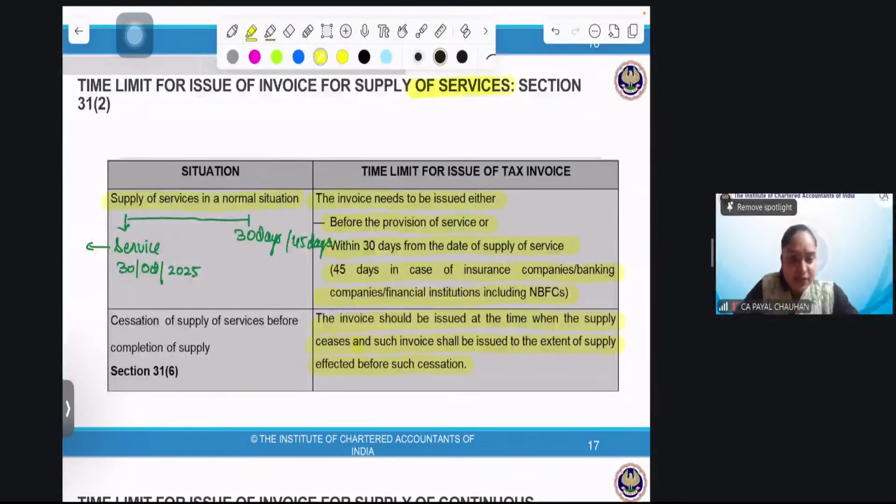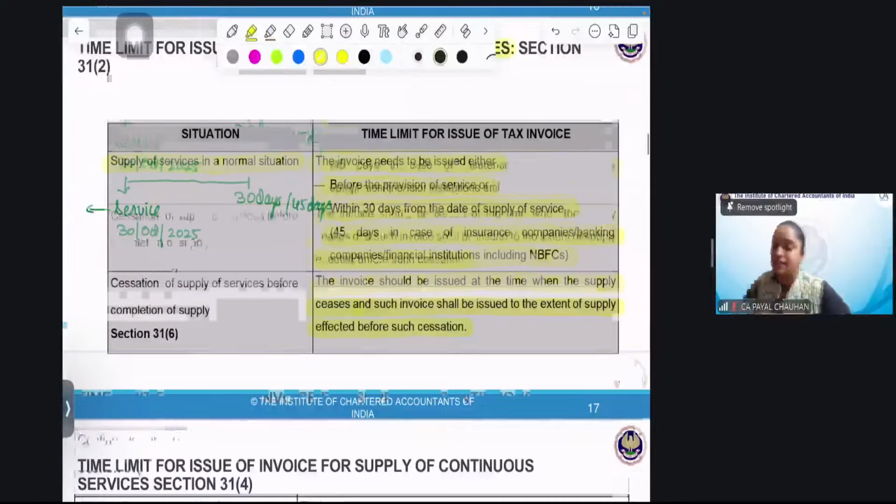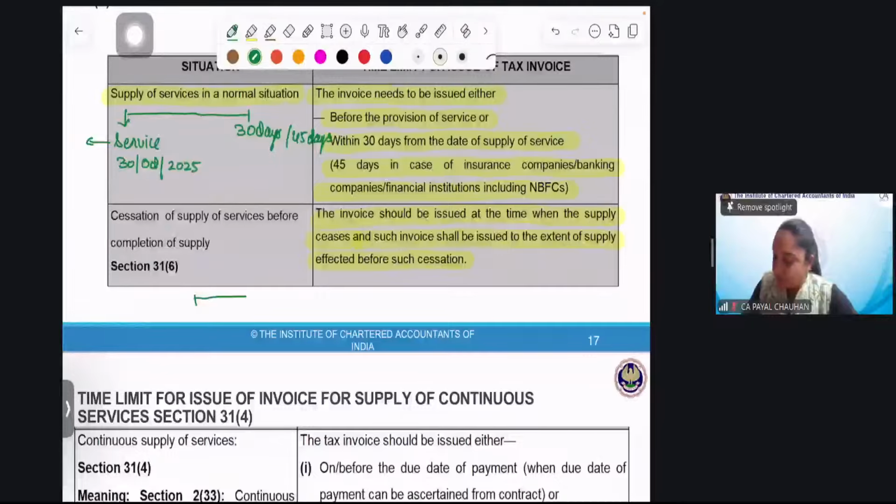Ma'am, if the service was given on 15th October, then yes, from October we'll take 30 days. Perfect. Now let me give an example. I need to complete my service between 1st October and 15th October, but due to some reasons we ended the service on 10th October.